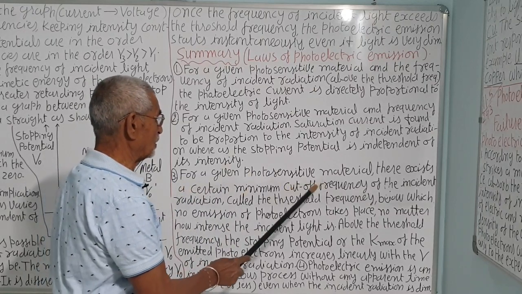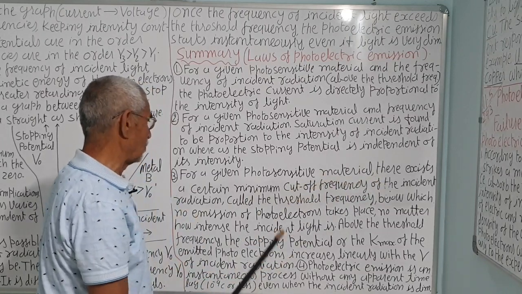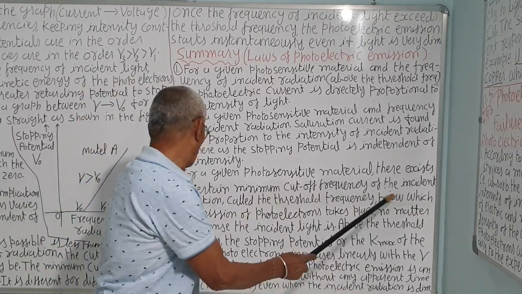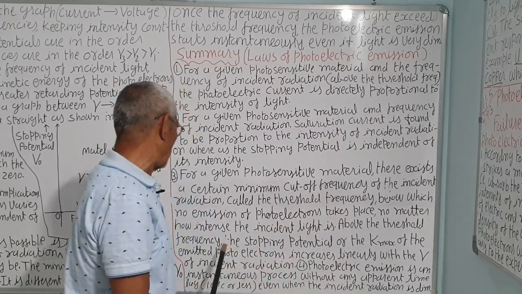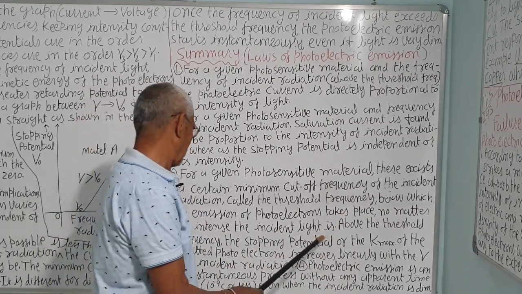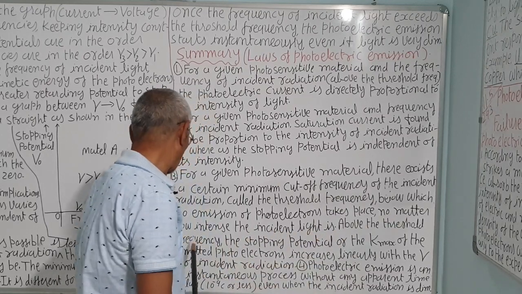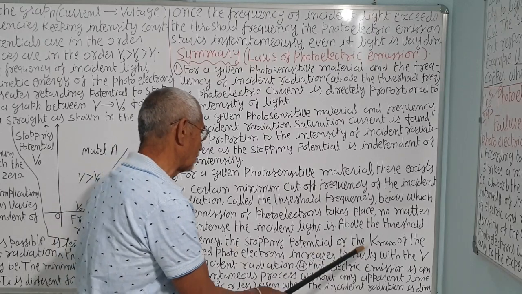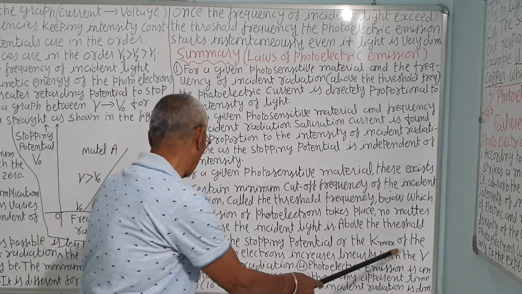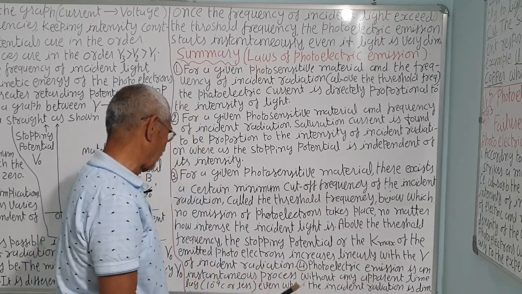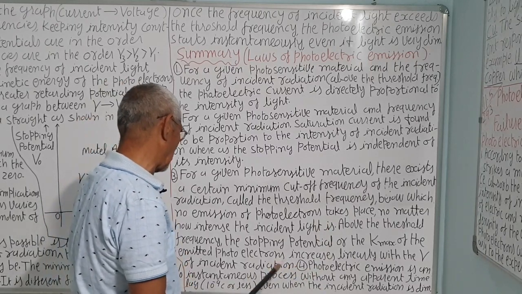Third, for a given photosensitive material, there exists a certain minimum cutoff frequency of the incident radiation called the threshold frequency, below which no emission of photoelectrons takes place, no matter how high the intensity may be or how intense the incident light is. Above the threshold frequency, the stopping potential or the maximum kinetic energy of the emitted photoelectrons increases linearly with the frequency of incident radiation. As we have seen, the stopping potential versus frequency graph is a straight line.